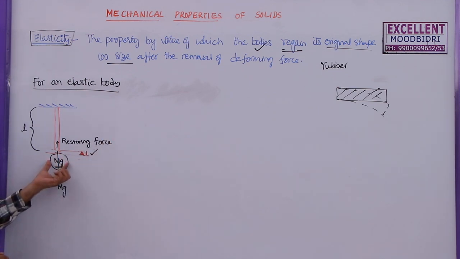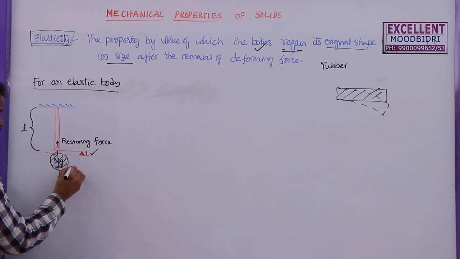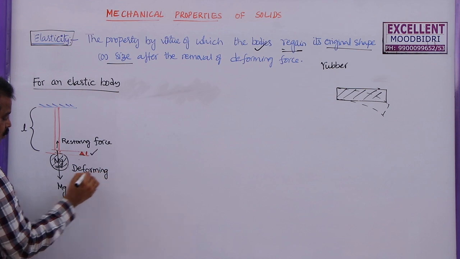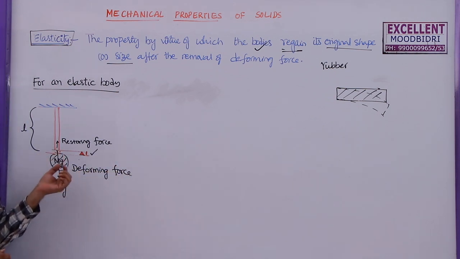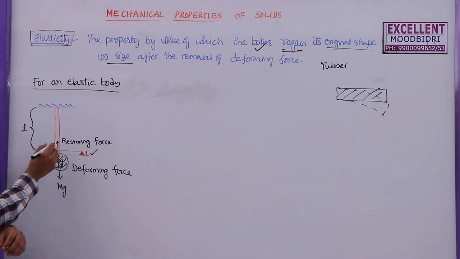Let us say this is a 1 kg stone. If a 1 kg stone is suspended here, first it will elongate the wire, because this force, which we call a deforming force, is acting. This load is called a deforming force. This deforming force is changing the configuration of the molecules within the wire.